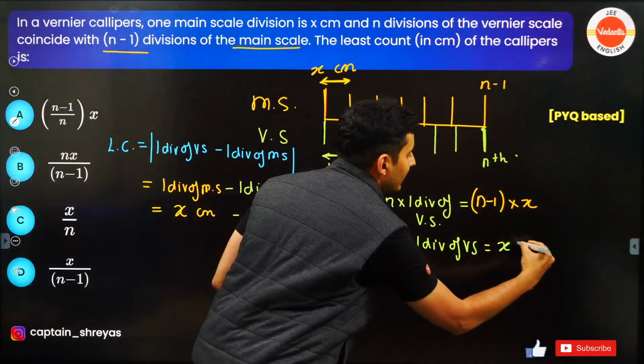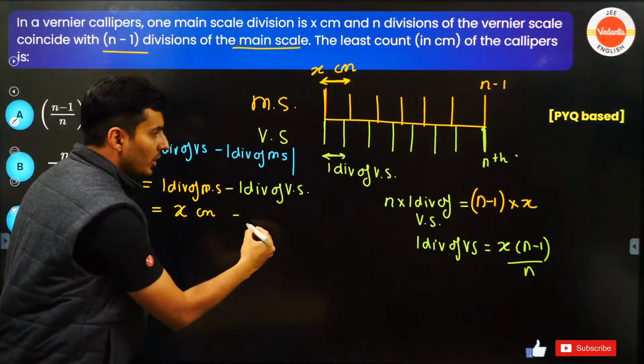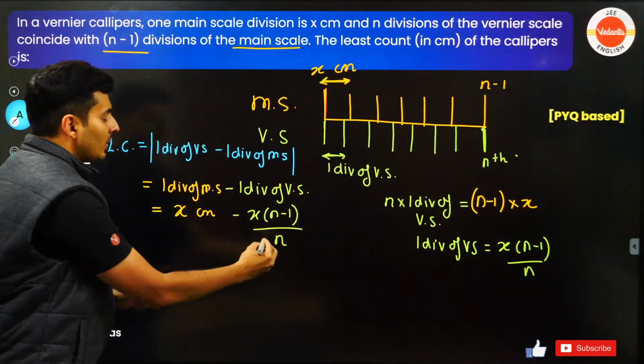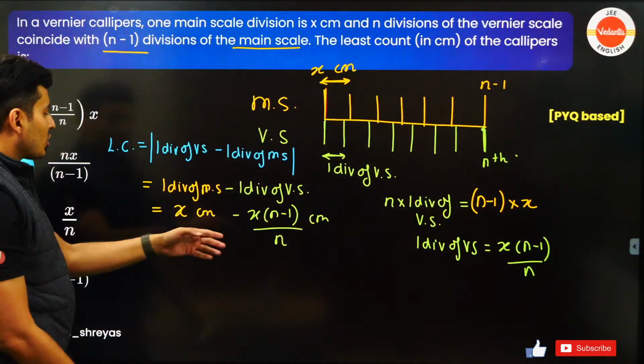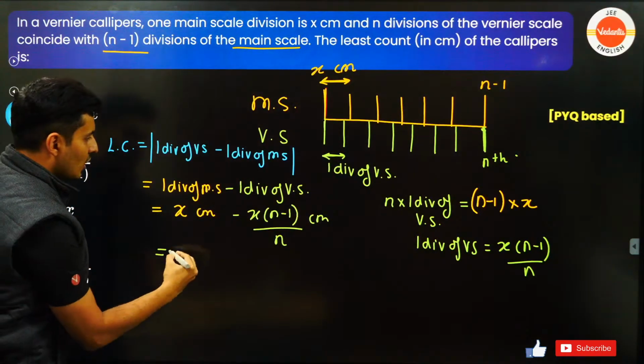It is x into n minus 1. This n comes below. So just put over here x into n minus 1 divided by n. Now this is also in centimeters. Solve this and see what you get.